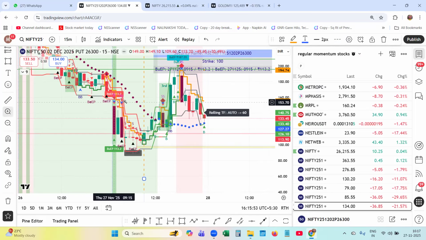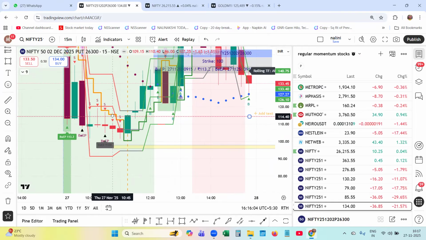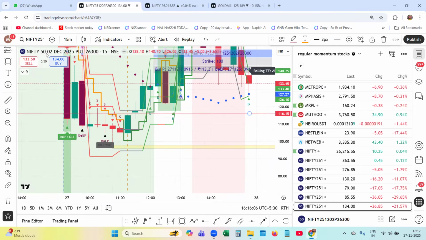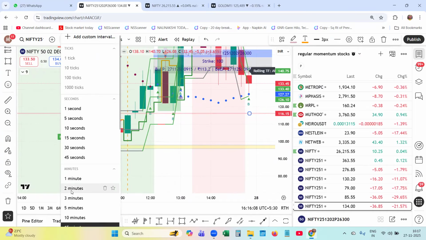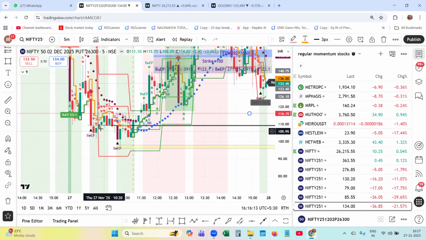If I zoom out, you can see over here only a bearish EP was formed, and the high of this bearish EP was here. If I change the time frame to 5 minutes, you can see the put writer started coming even before.